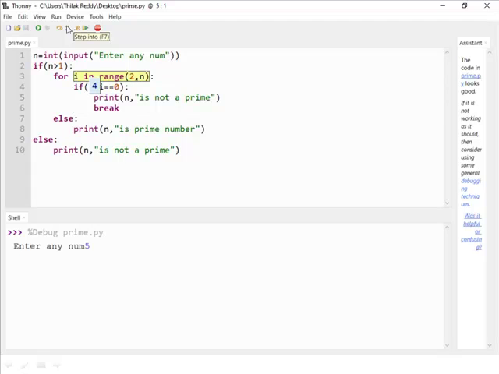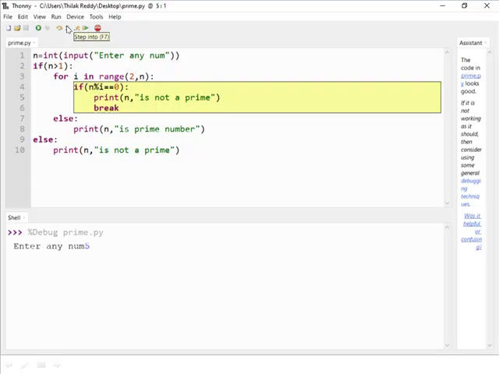Now i value is 4. So again it enters into the for loop body. Now in place of n, value is 5. In place of i, value is 4. So 5 modulo 4 equal to 0. This condition is also false because the remainder is 1. So 5 modulo 4, remainder is 1. 1 equal to 0, condition is false. So it will not enter into the if block.